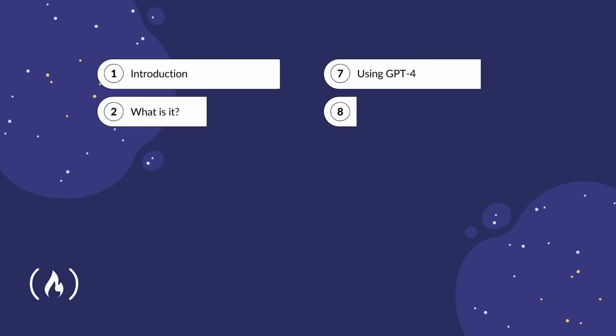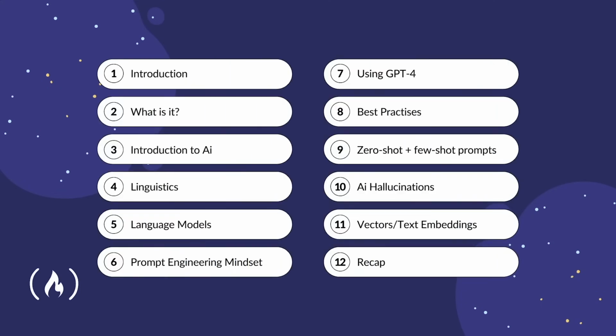Let's do it! In this course, we will learn what prompt engineering is exactly, get a brief introduction to AI, a look at large language models or LLMs such as ChatGPT, a look at text-to-image models such as Midjourney, a look at emerging models, this would include text-to-speech, text-to-audio, or speech-to-text, as well as prompt engineering mindset, best practices, zero-shot prompting, few-shot prompting, chain of thought, AI hallucinations, vectors, text embeddings, and also end with a quick intro to ChatGPT.